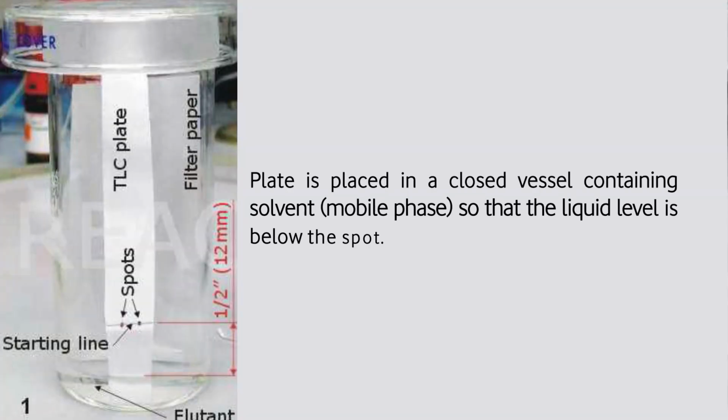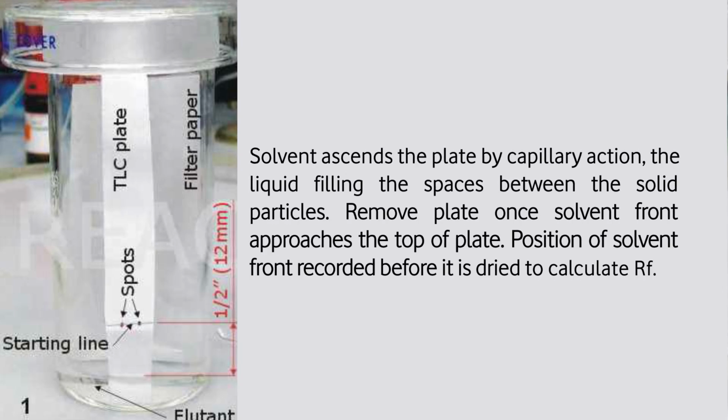We make a slurry of alumina or silica, we make a small layer of it, and that becomes the stationary phase. Now suppose on the glass we have taken the layer of alumina or silica. At one end of the plate we put the sample. And then we dip it in the solvent. We put the plate in the solvent, and the dipping of the plate is done in such a way that the solvent touches the point where we have put the sample. Solvent will obviously rise.